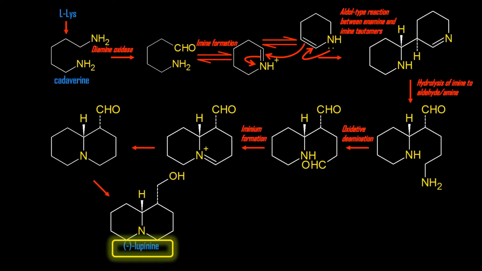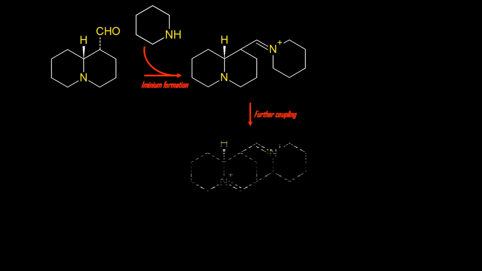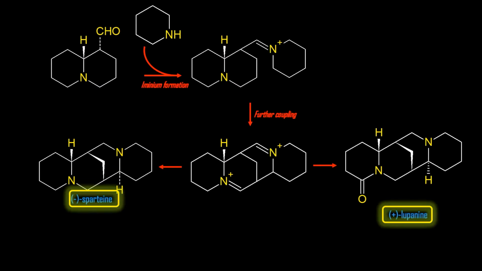The pathway to spartine and lupinine requires another molecule of cadaverine, D1-piperidine, and further coupling. Spartine is a chiral diamine. It is a useful chiral ligand in asymmetric synthesis. Spartine can be readily extracted from branches of Cytisus scoparius.